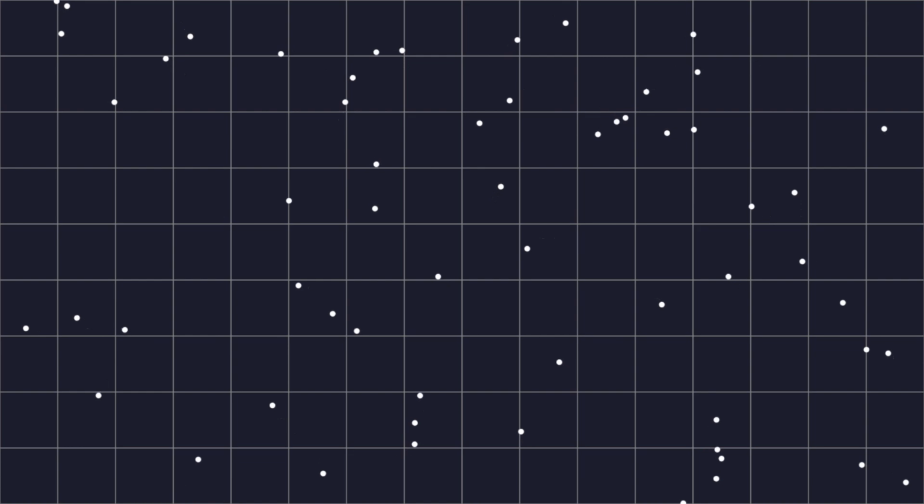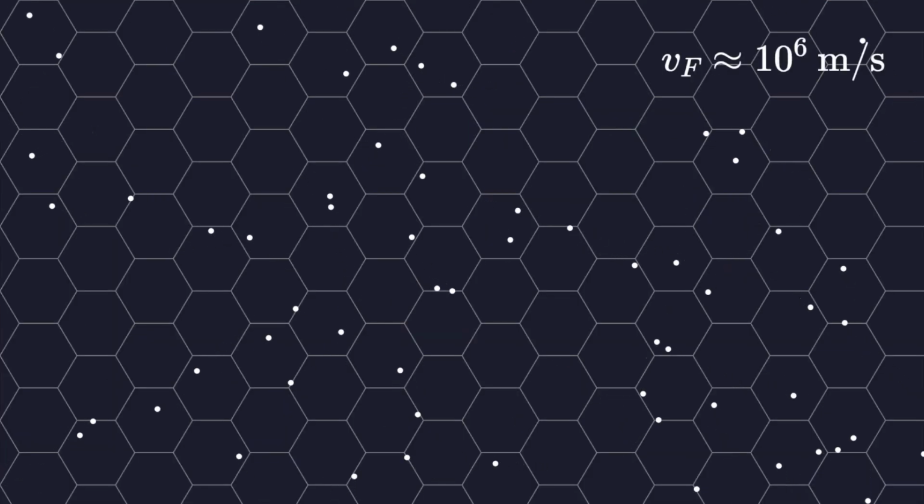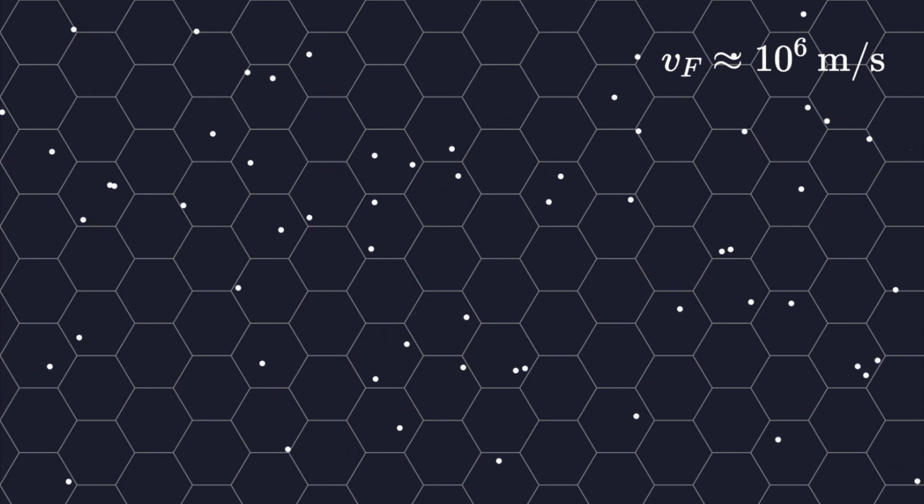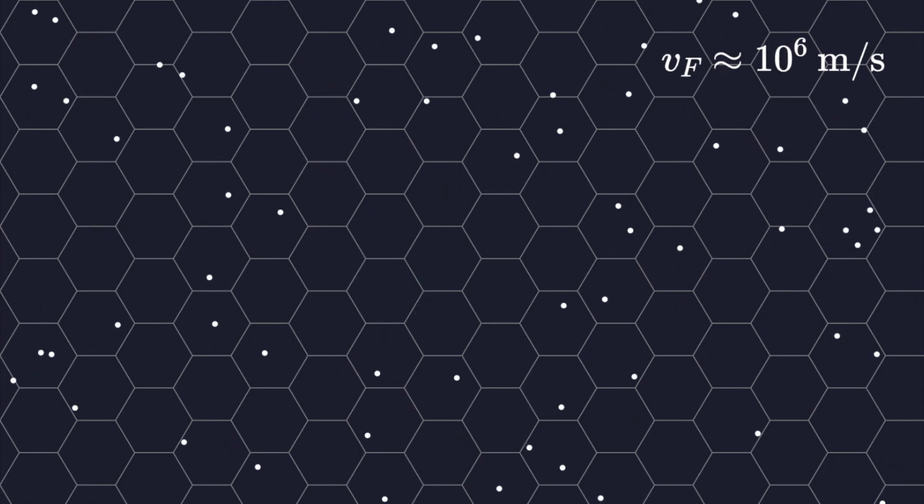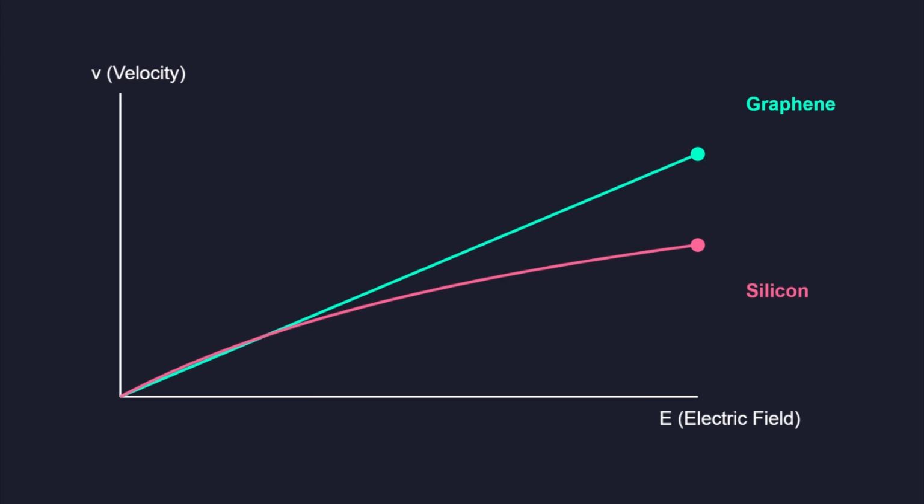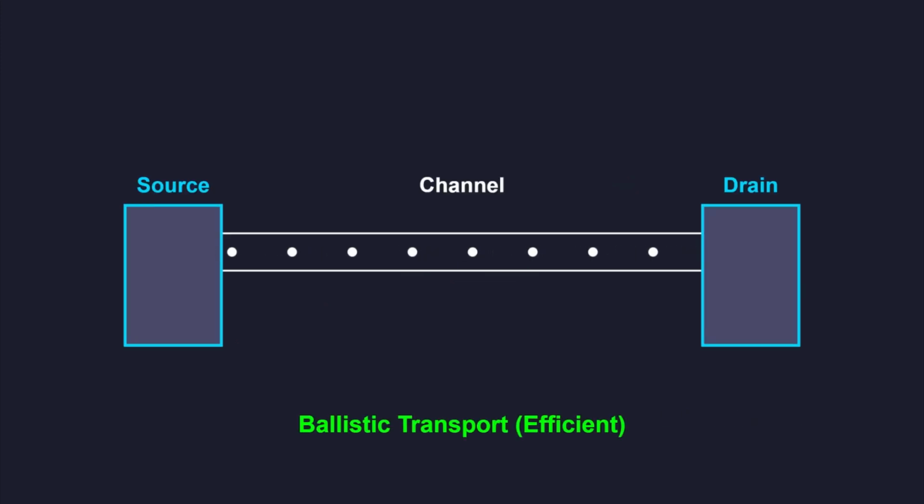Traditional transistors rely on drift diffusion, where electrons bounce through the material. In ballistic graphene transistors, the velocity is determined by the Fermi velocity, which is roughly 1 million meters per second. This Fermi velocity is constant, regardless of the applied electric field. This prevents the velocity saturation that plagues silicon, allowing graphene to maintain high speeds even at low operating voltages.